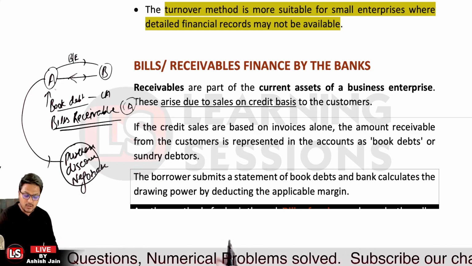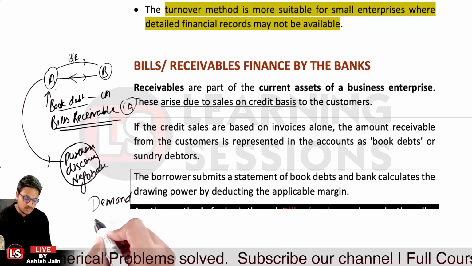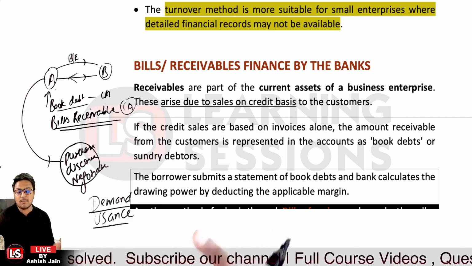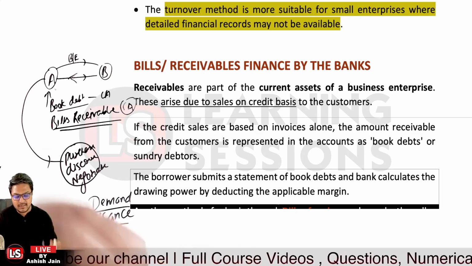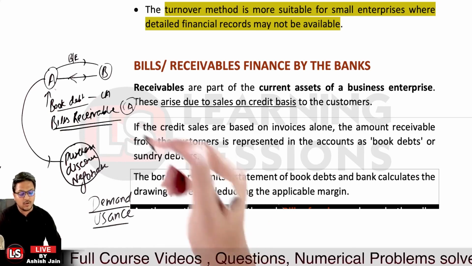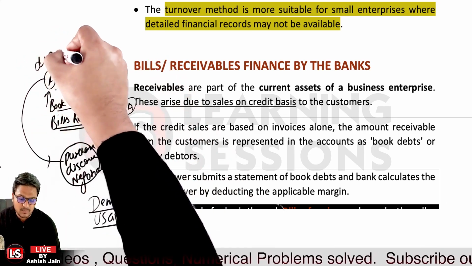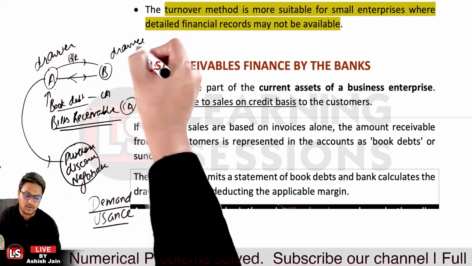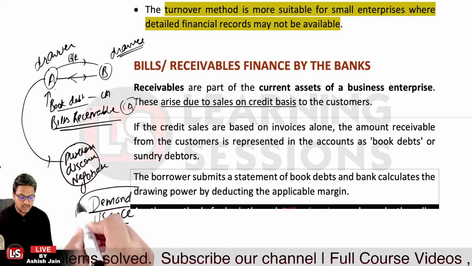One is related to demand bills, and the other type is related to usance bills. Now demand bills are those bills on which no particular period of credit is provided, and whenever the bill is presented by the creditor, the amount is to be paid by the drawee. Okay, now here A is the drawer of the bill because he has drawn the bill, and B is the drawee of the bill, or we can simply say B is also the acceptor of the bill. Now the payment is to be made whenever the money is demanded. That is said to be the demand bill.